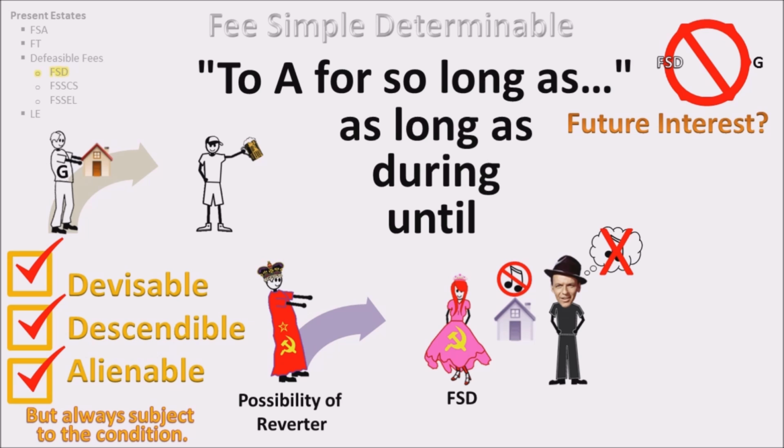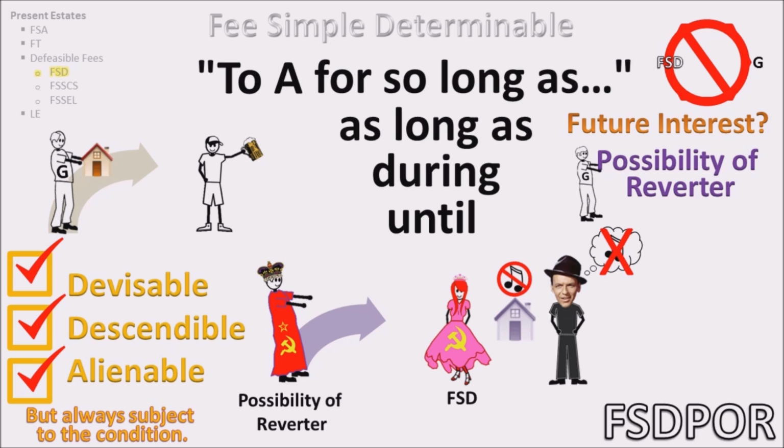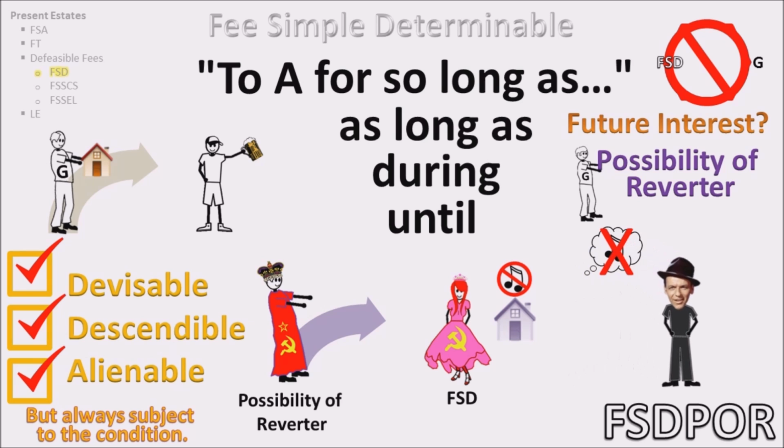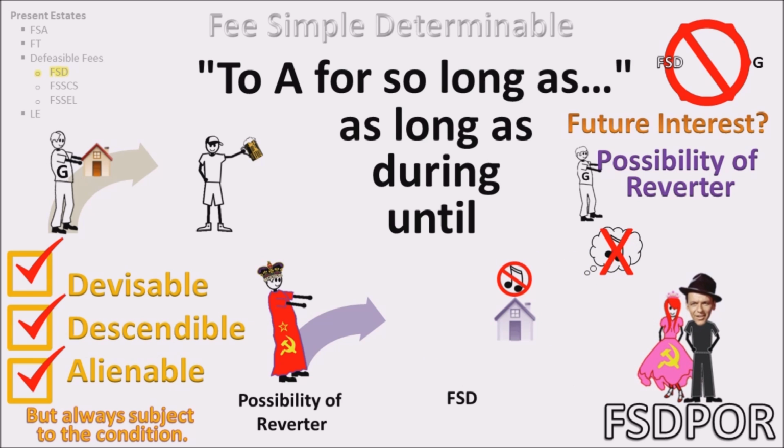Are there any future interests? The future interest is in the grantor, and is called the possibility of reverter. Note, the possibility of reverter only accompanies the fee simple determinable, and no other estate. To help remember this, remember the acronym FSDPOR as Frank Sinatra dated the Princess of Russia.